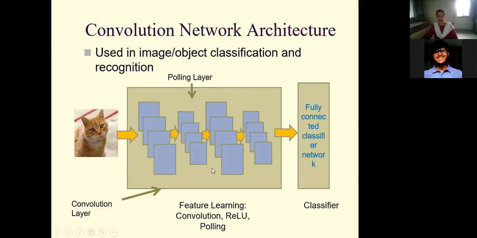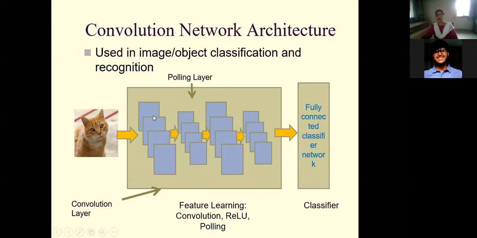Okay. So now if you look at this figure, just look at the very first component, which is used for feature extraction. If you observe here, there are two types of layers. First is the convolution layer, then next is the pooling layer. Again convolution layer, then pooling layer. Now what is the difference between these two layers, convolution layer and pooling layer?